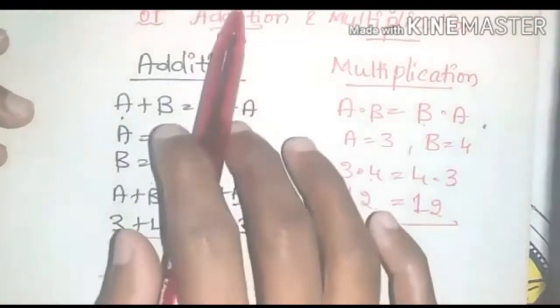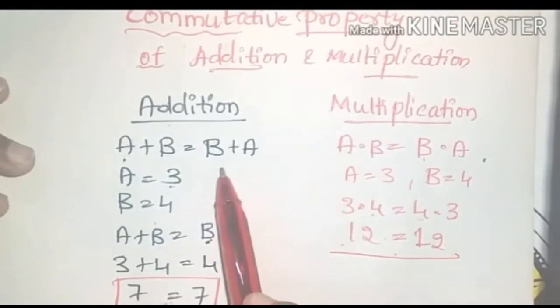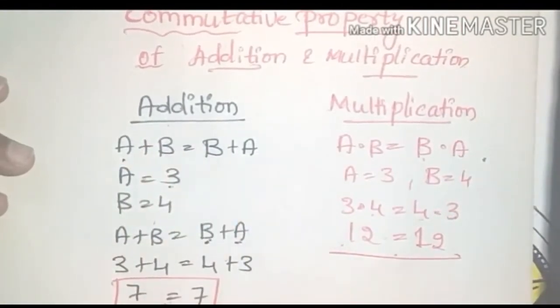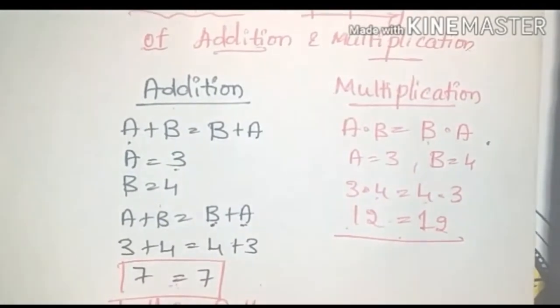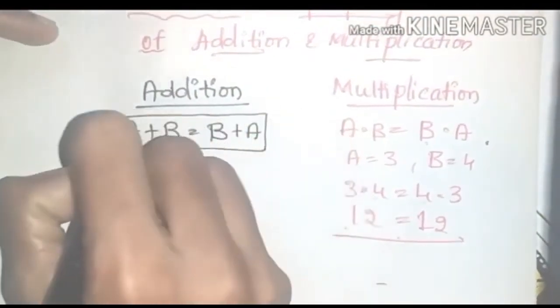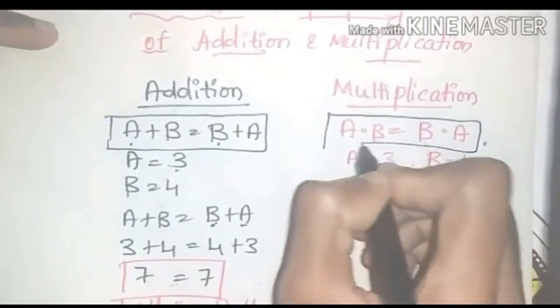So, this commutative property of addition and multiplication says that by changing the order, the result does not change. Yes, I think everyone is clear. Remember these two statements, that is A plus B is equal to B plus A and A into B is equal to B into A.